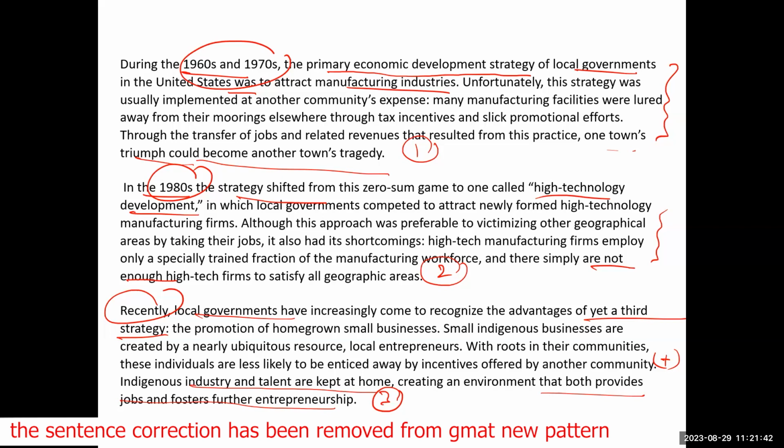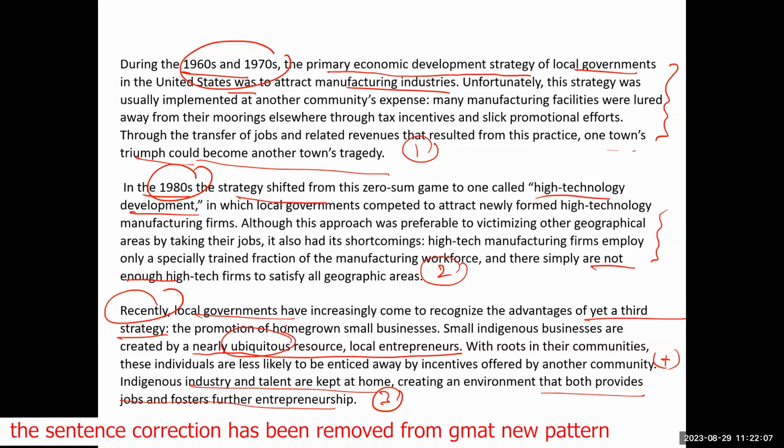Small indigenous businesses are created by a nearly ubiquitous resource. Ubiquitous means present everywhere. And what is this resource? Local entrepreneurs. That is what he wants to say, that local entrepreneurs are present everywhere because they are ubiquitous.